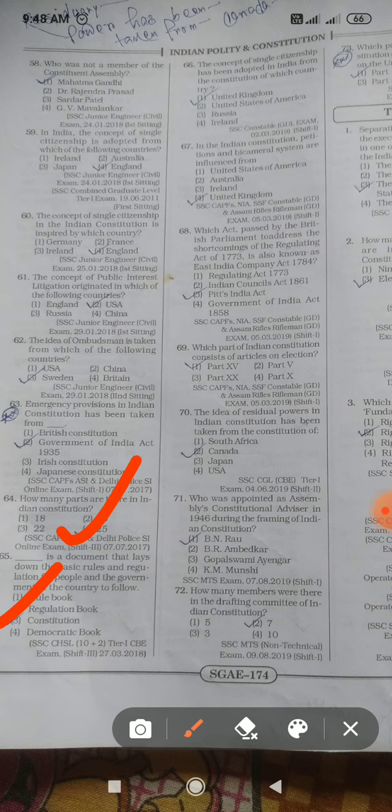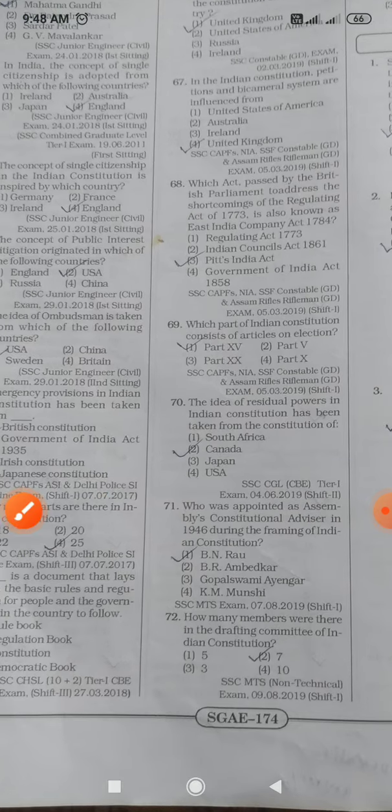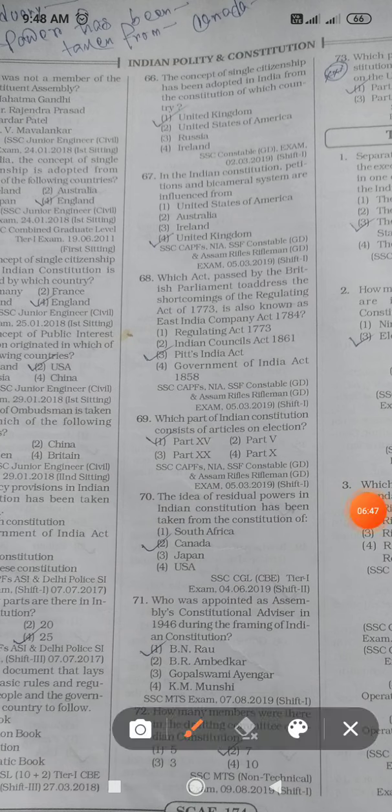Next one. The concept of single citizenship has been taken from the United Kingdom. In the Indian Constitution, the parliamentary and bicameral system is taken from the United Kingdom. Which act was passed by the British Parliament to address the shortcomings of the Regulating Act 1773?